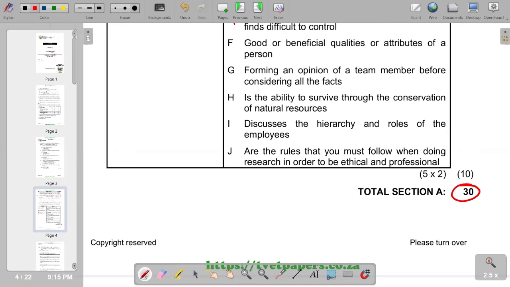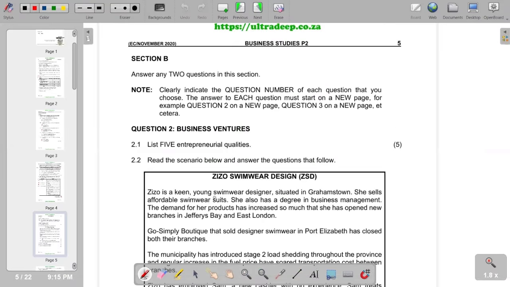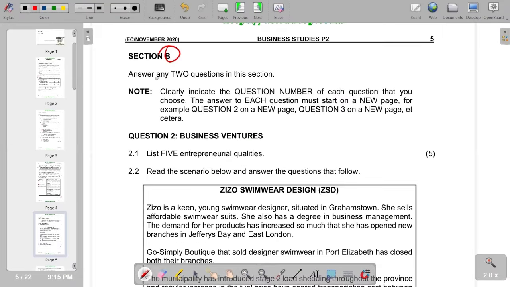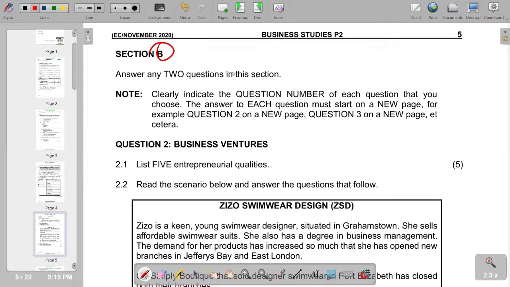So with that, we move on to the next part, which is now our question 2. Of course, this is our section B. So with that, we go to the first part of the question, and see that question 2 is on business ventures. So the first question, list 5 entrepreneurial qualities.